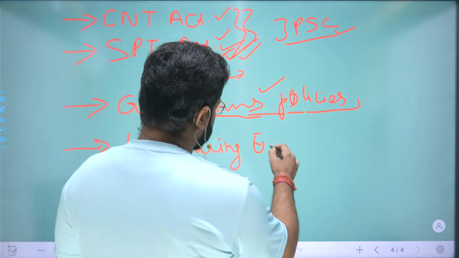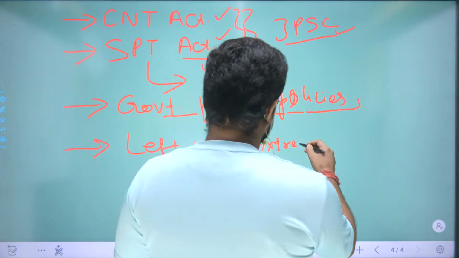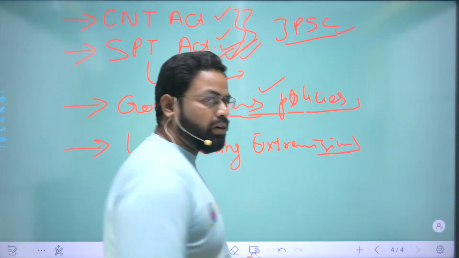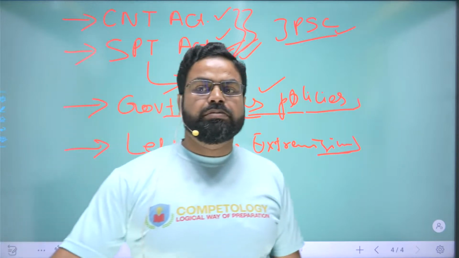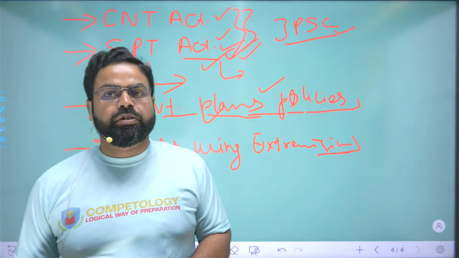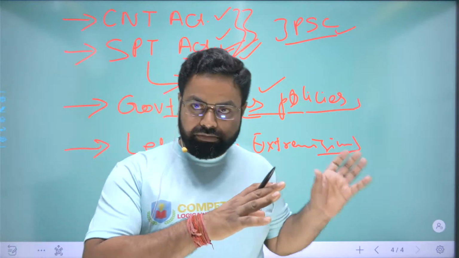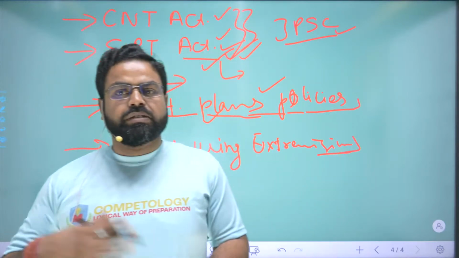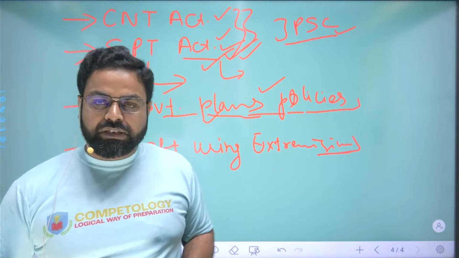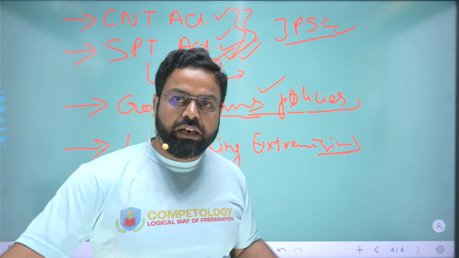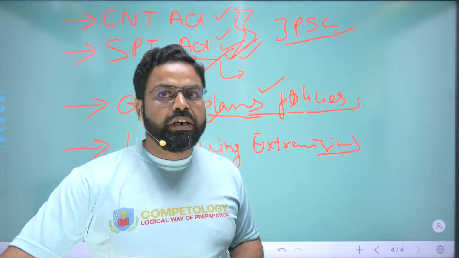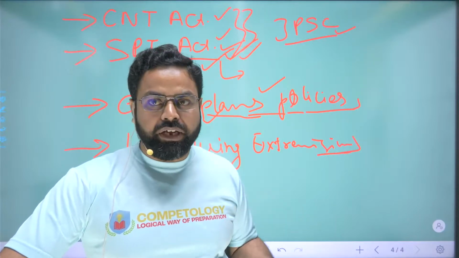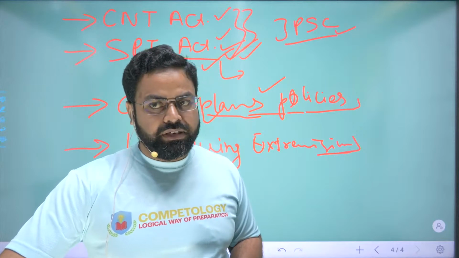Left wing extremism. So this is a burning issue because Jharkhand has suffered from this left wing extremism issue from time immemorial. Before independence also there was some kind of uprising, and left wing extremism was there in an undercurrent form, and later on it manifested in a big way after independence, right?